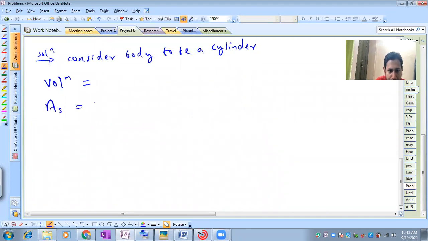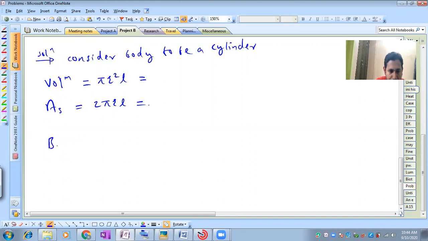What is the surface area? It is 2 pi r into L. What is the volume of a cylinder? It is pi r square into L.